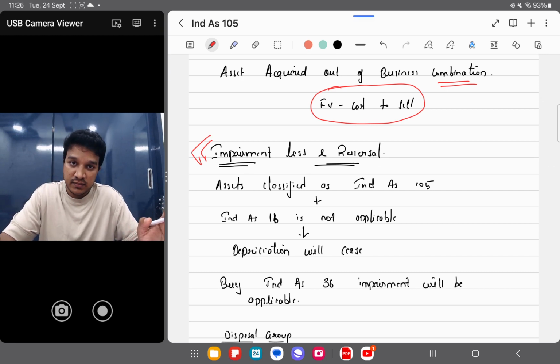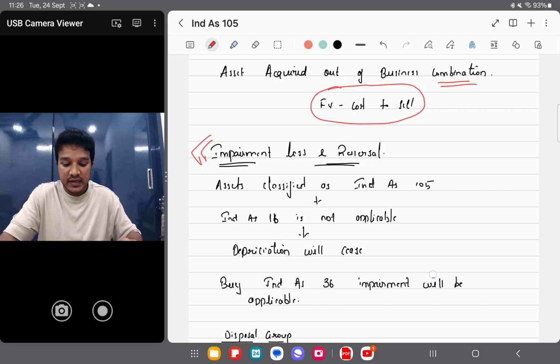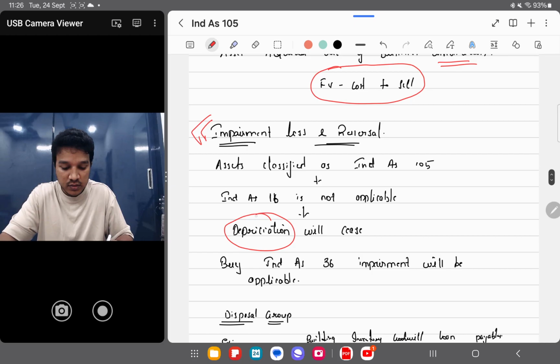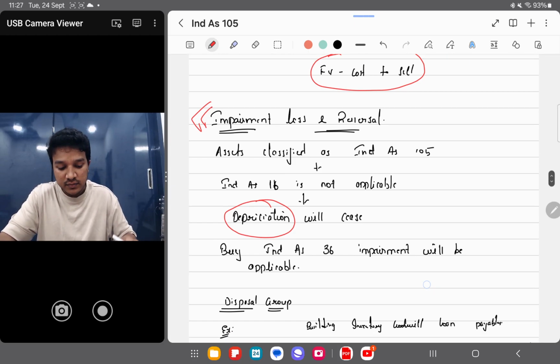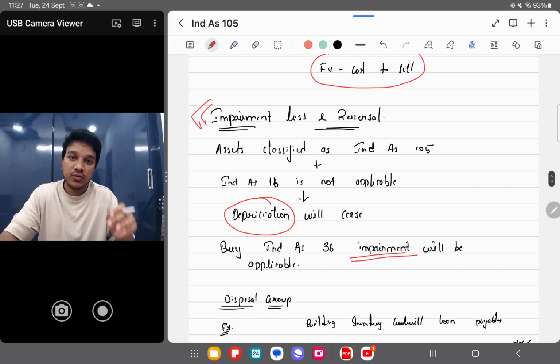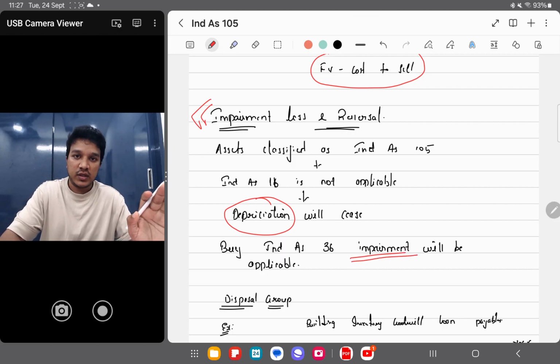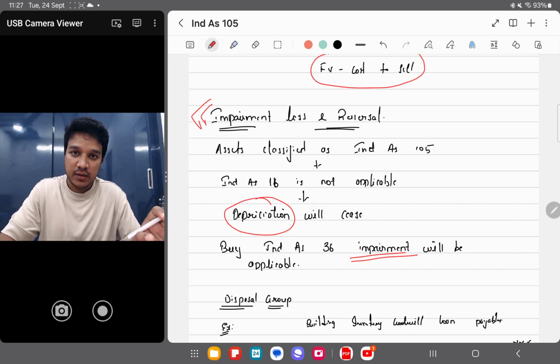So once it is classified as a non-current asset held for sale, Ind AS 16 will stop, right? When Ind AS 16 stops, you will also stop calculating depreciation, right? But impairment will apply under Ind AS 105 for all the assets. Every year impairment is applicable.